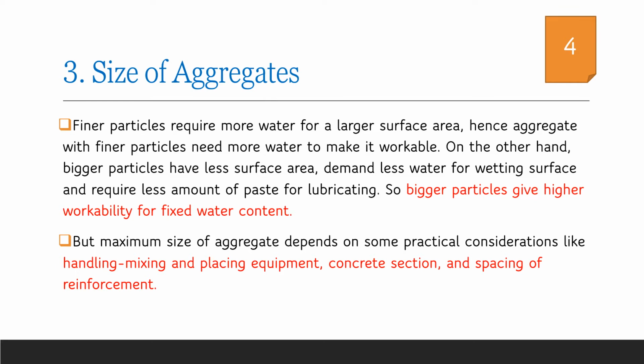In the slurry, if the finer particles are more, then it will increase the surface area of the particles, and that will increase the water demand. So, bigger particles in the slurry will reduce the surface area and the water demand. Hence, we can say bigger particles will give higher workability for a fixed water content.